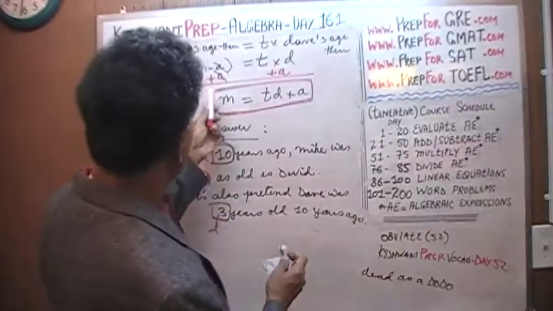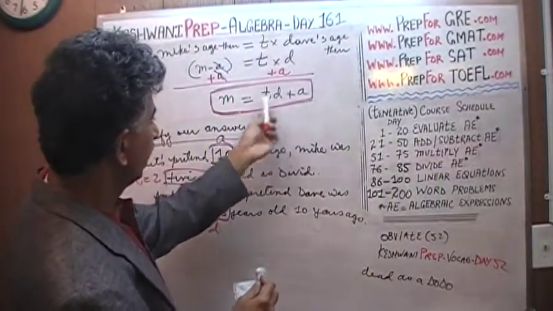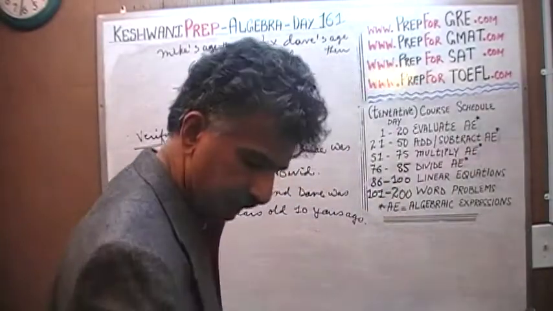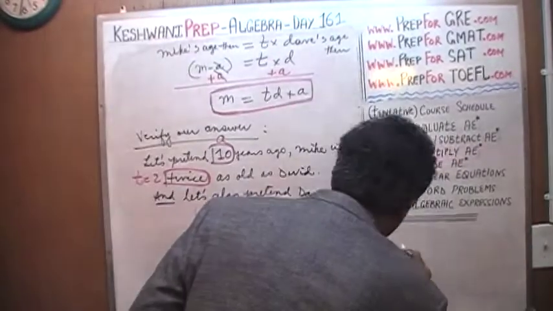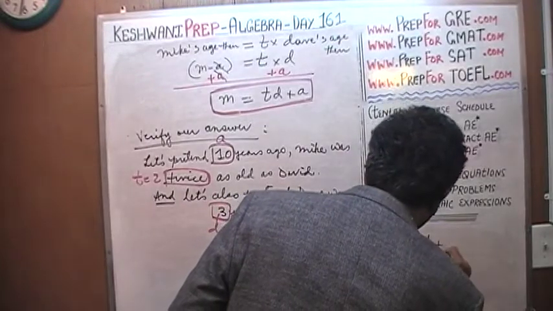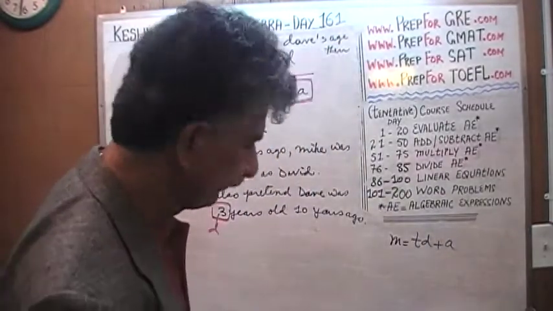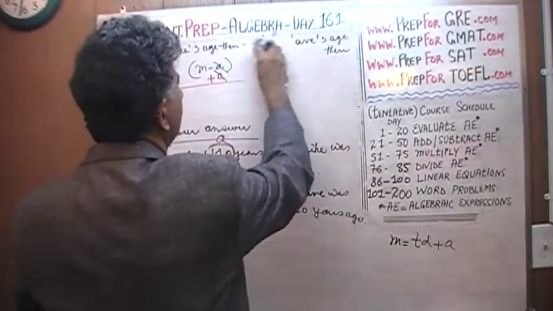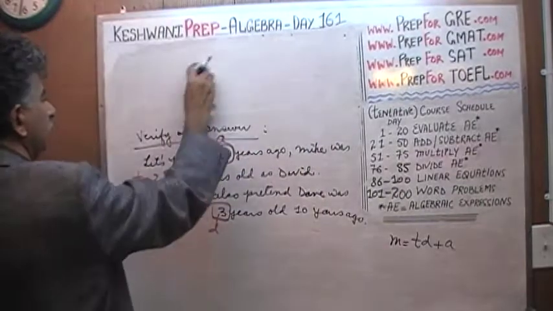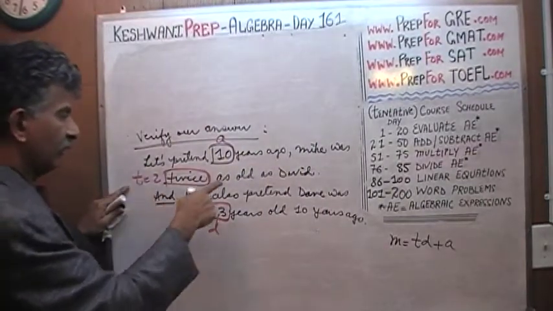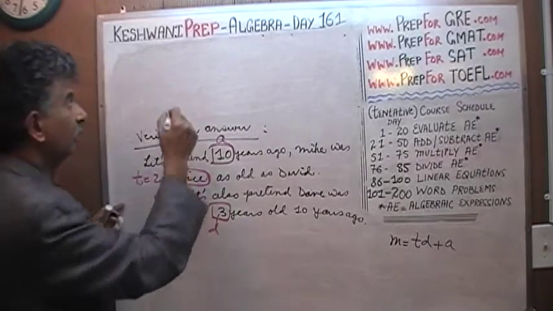I need the room. We're going to do the work up there, so we're going to put down this answer on the side here. So our answer was M equals T times D plus A. So 10 years ago, Michael was twice as old as David, and David was 3 years old.